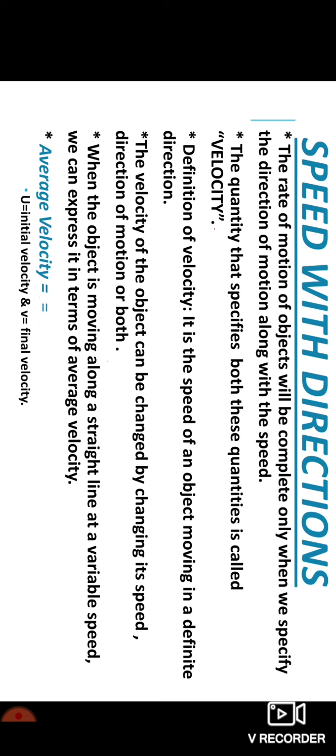Similarly, to find the average velocity of a body, we use the formula: initial velocity plus final velocity divided by 2. In other words, we are taking the average of the initial velocity and final velocity. You have studied the equations of motion, right? In terms of that, initial velocity is represented by the letter U and final velocity by the letter V. U plus V divided by 2 is the formula. For your reference, U is the initial velocity and V is the final velocity.